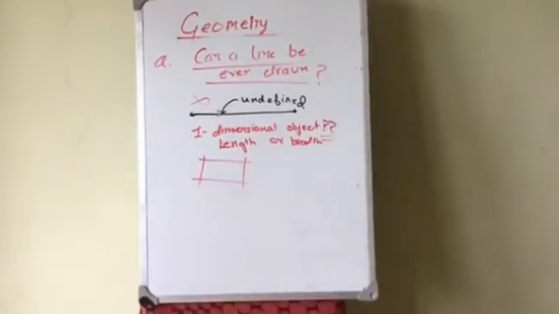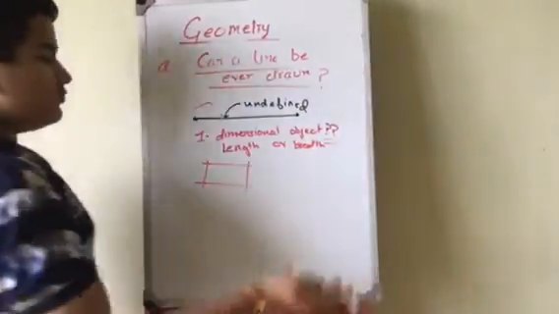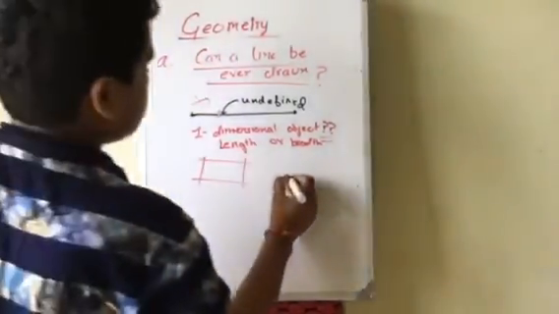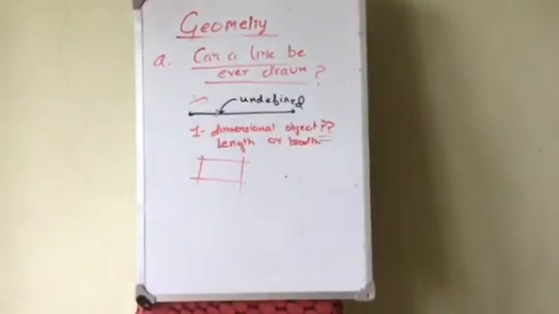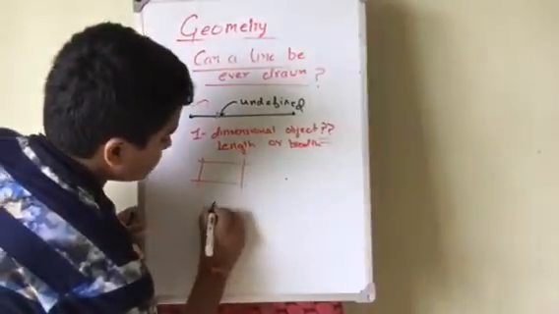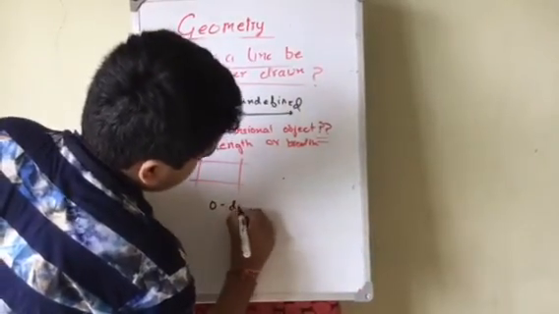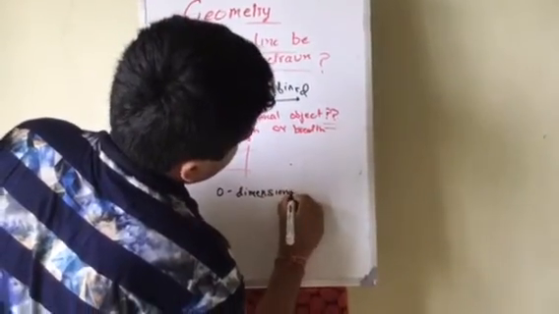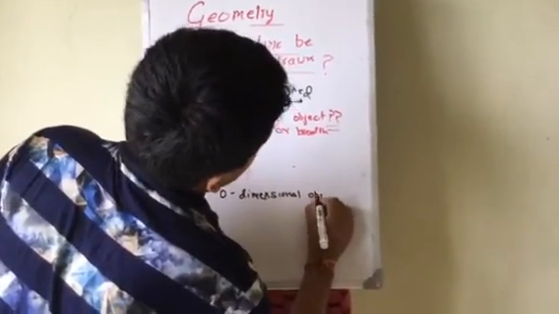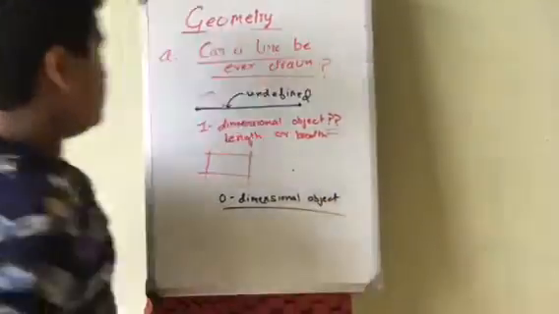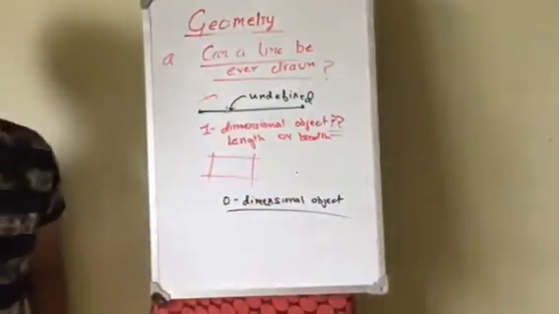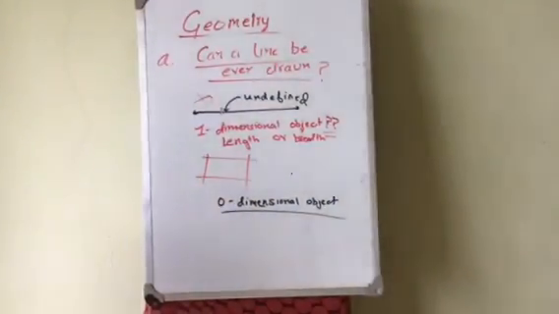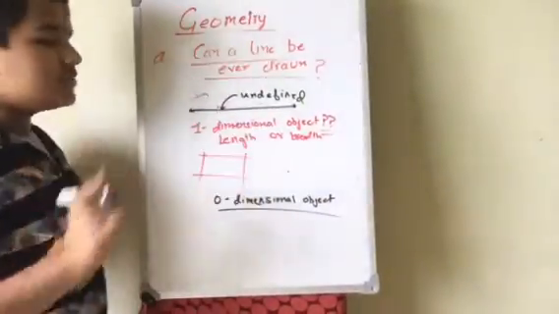Now, if a line can never be drawn, how can a point be drawn? Suppose this is a point. A point is also known as a zero-dimensional object. So, at the intersection of two lines, there will be one point common.